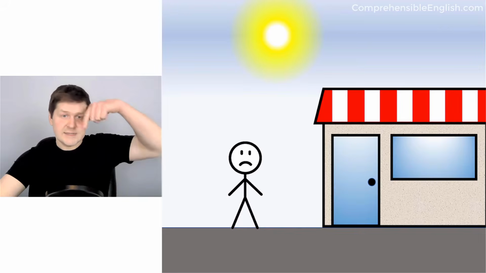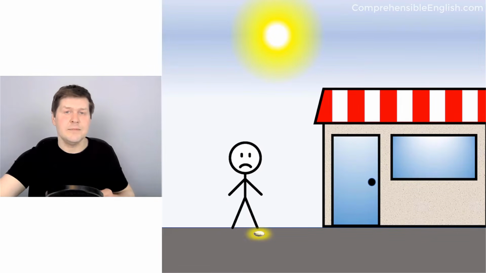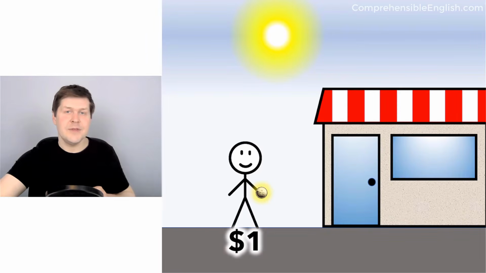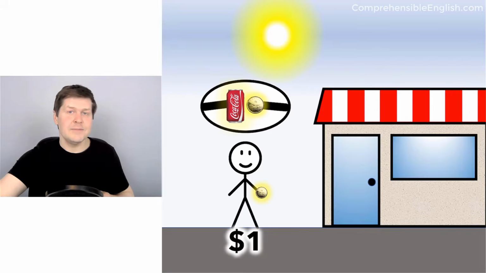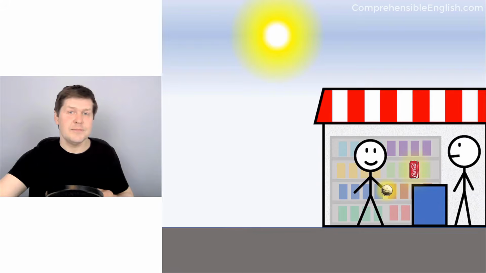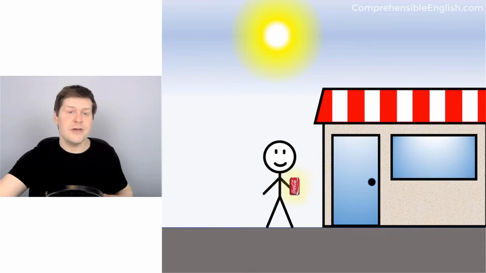Then he looks down. He sees a coin. He picks up the coin. Now Tim is happy. He has $1. Now he can buy the Coca-Cola. Tim goes back into the store. Tim buys the Coca-Cola. Tim leaves the store with the Coca-Cola.